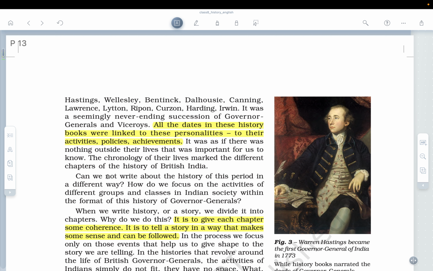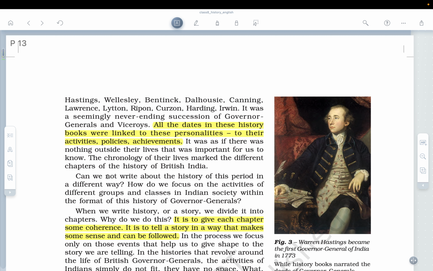So clearly, we need a new format for our history. This would mean that the old dates will no longer have the significance they earlier had. A new set of dates will become more important for us to know. Okay. Now next is, how do we periodize? This is very important, how do we do the demarcation, and from where did the notion of dividing Indian history into ancient, medieval and modern come?